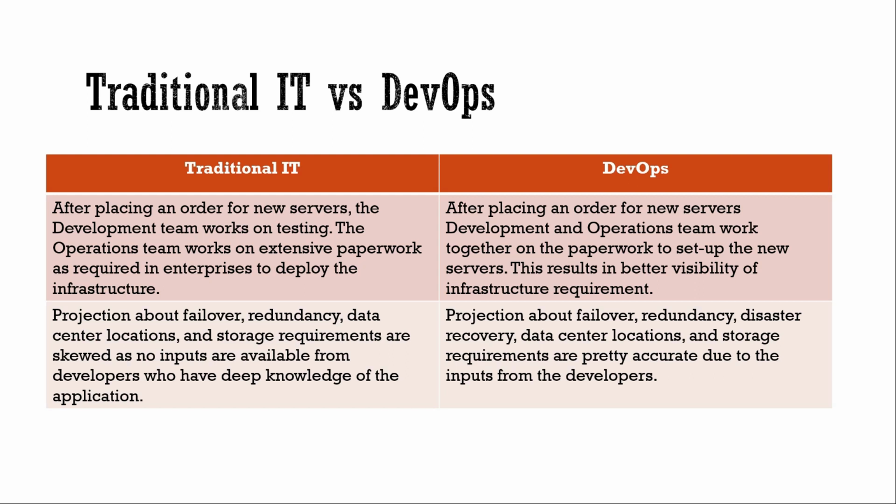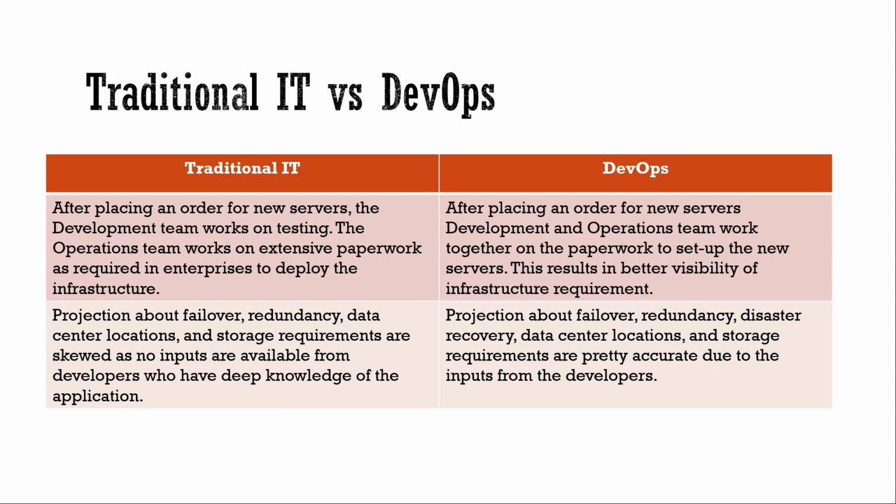When we are using Azure or AWS, you know how to deploy an application in serverless computing very fast. There is no paperwork required. We just need to make sure we deploy the application in the infrastructure. This is the advantage of DevOps. After placing an order for new servers, development and operation teams work together on the paperwork to set up the new servers. So this results in better visibility of infrastructure requirements.